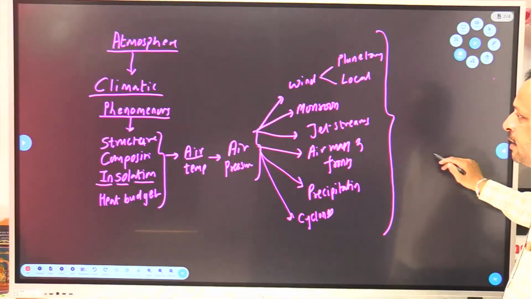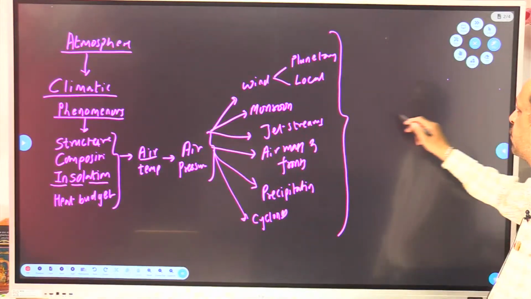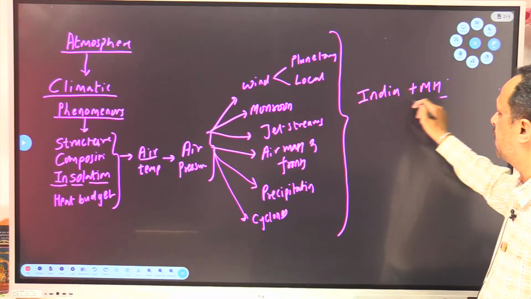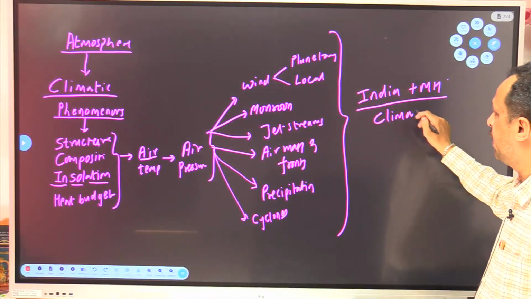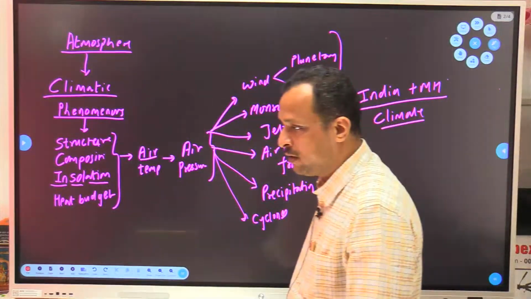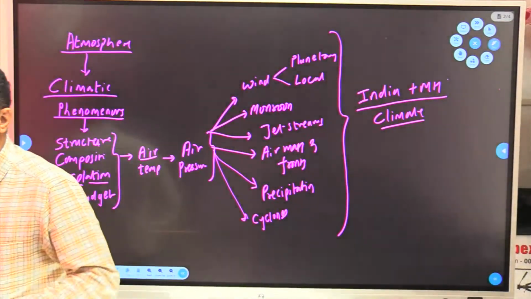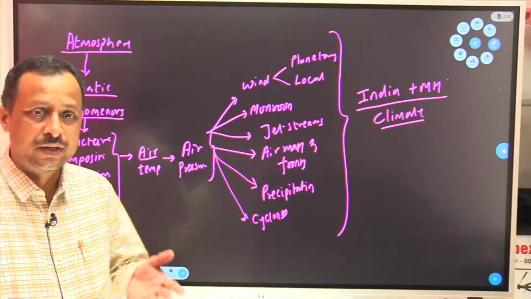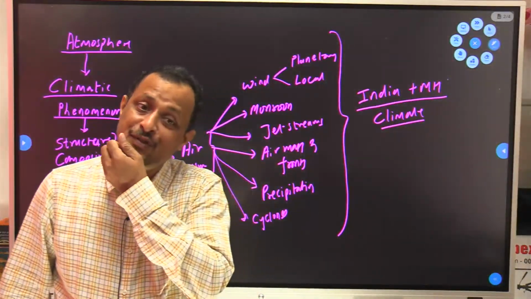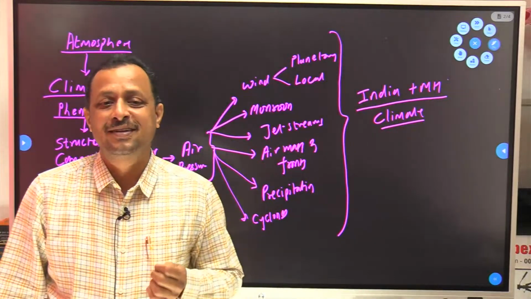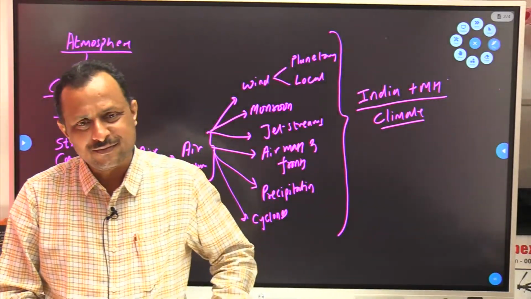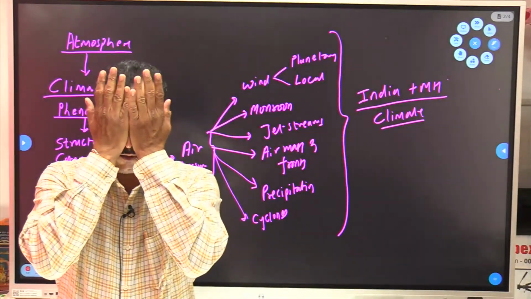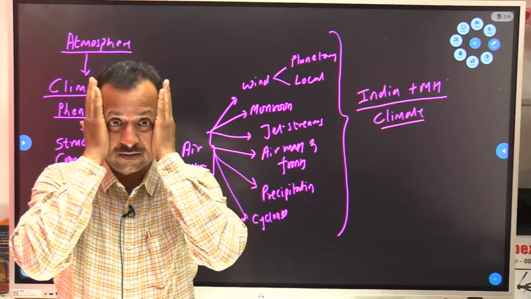Once you finish study of all these basic topics, what we are going to do? We will apply them to particular region. India plus Maharashtra. Climate of India. While studying climate of India, we will try to study what is the type of Indian climate, what are the seasons in India, how many seasons are there in India? 3, 4, 5, 6. What do you think? How many are there? Tell me number. 2, 3, 4, 5.